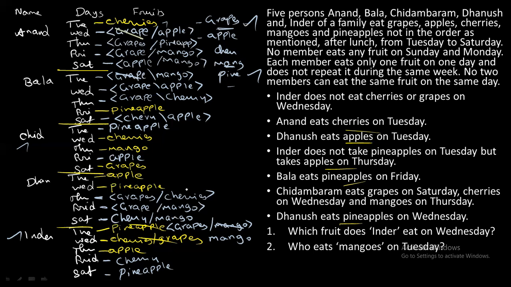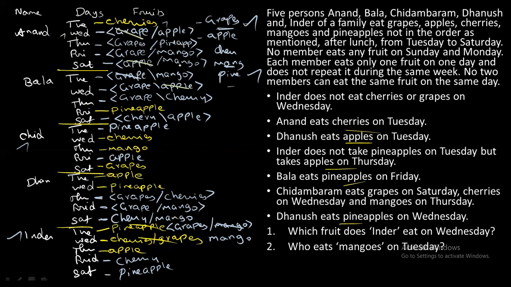Now, look at the repetition. So where we have grape or apple. Now, if you take Wednesday, on Wednesday we have fixed grape or apple for Bala, right? So if you fix apple for Anand on Wednesday, you cannot fix apple for Bala on Wednesday. Okay, now you have fixed apple for Anand on Wednesday, so you cannot fix the same apple for Anand on Saturday.